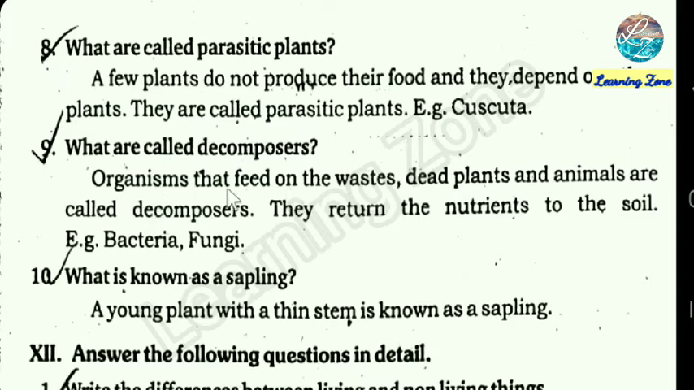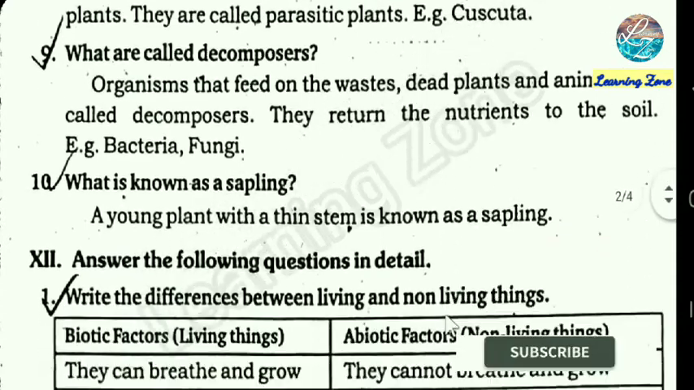Ninth question, what are called decomposers? Organisms that feed on the waste, dead plants and animals are called decomposers. They return the nutrients to the soil. Example, bacteria, fungi. 10th question, what is known as a sapling? A young plant with a thin stem is known as a sapling.